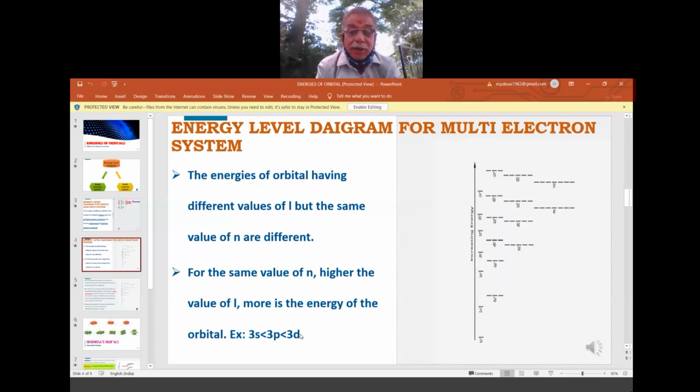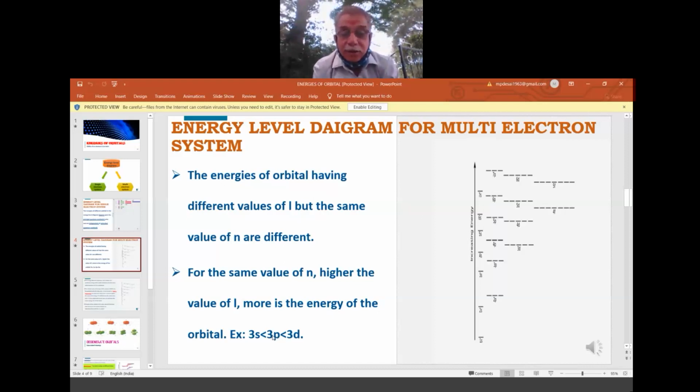So the higher the value of L, the more the energy. Both belong to the same principal quantum number 3. For principal quantum number 3, the shells are K, n equal to 1, L, n equal to 2, M, n equal to 3.